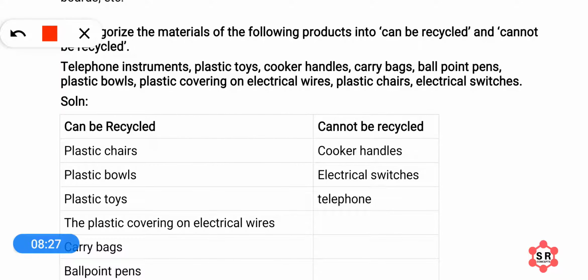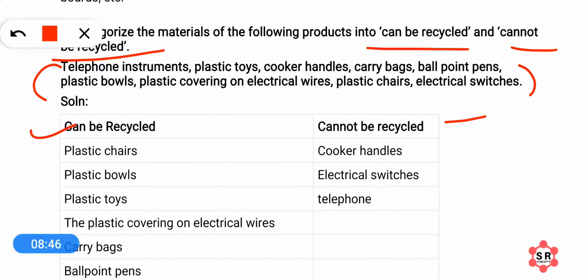Categorize the materials into can be recycled and cannot be recycled. There is a large bunch of articles, and you have to categorize them into which can be recycled and which cannot. For example, plastic chairs can be recycled because they can be molten and reshaped. In the same way, plastic bowls, plastic toys, plastic coverings on electric wires, carry bags, and ballpoint pens can also be recycled.